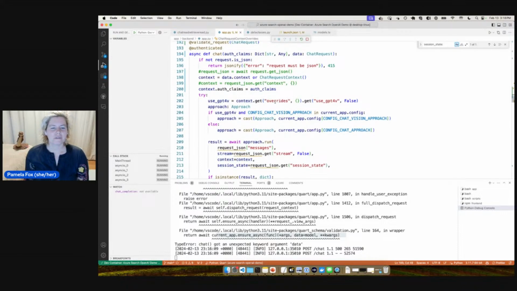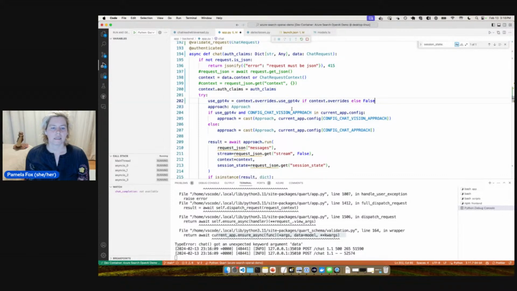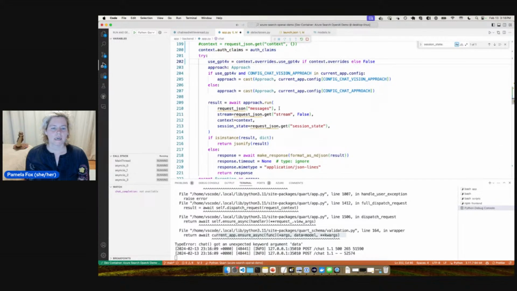Okay, so we need to change all these things now because we're not dealing with a dict anymore. So here we go. And then we have, so that's fine. We need to get the messages, so data.messages.